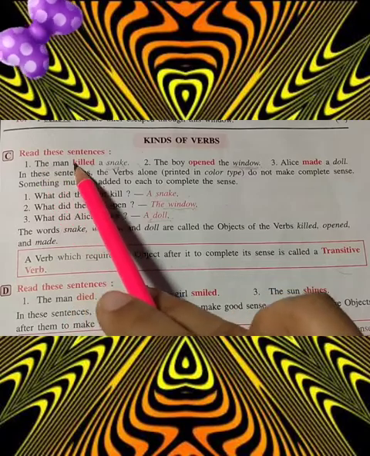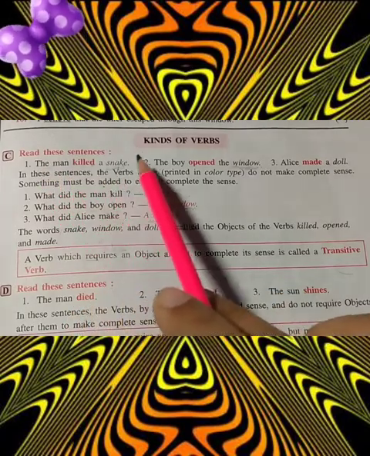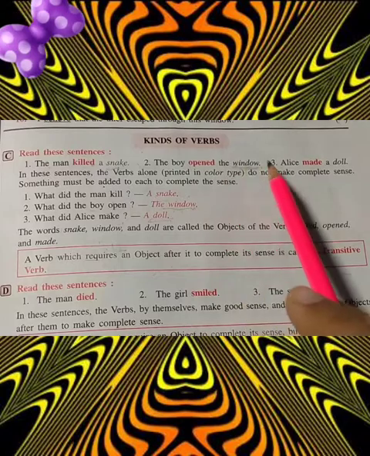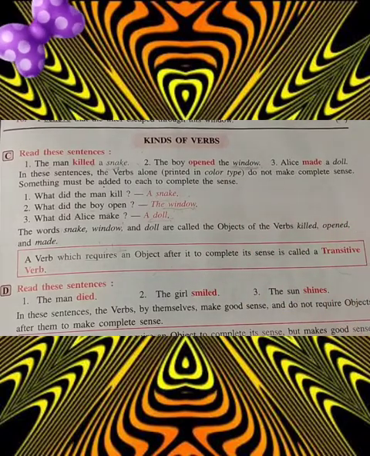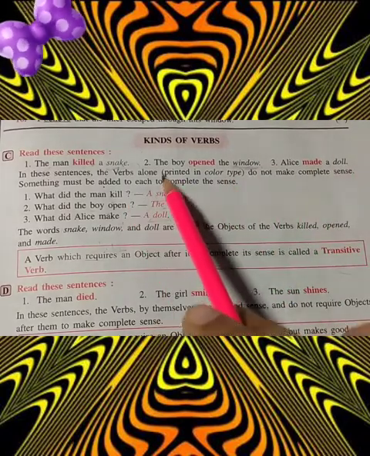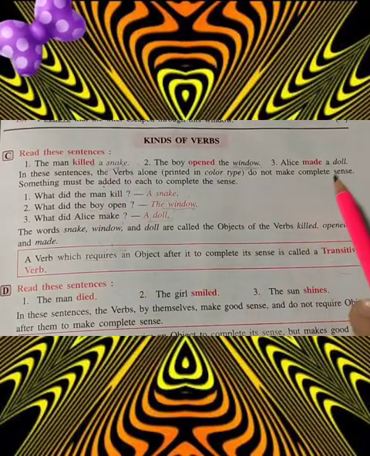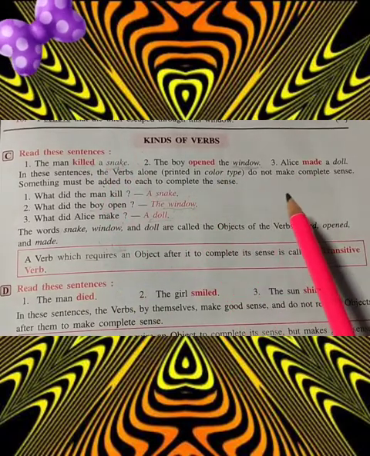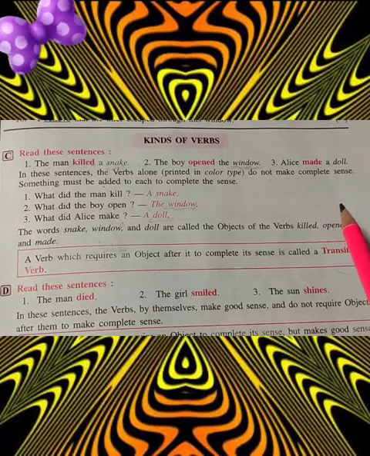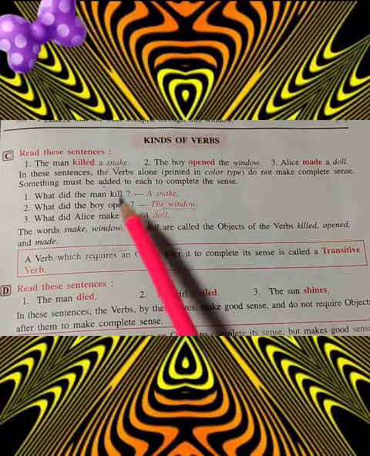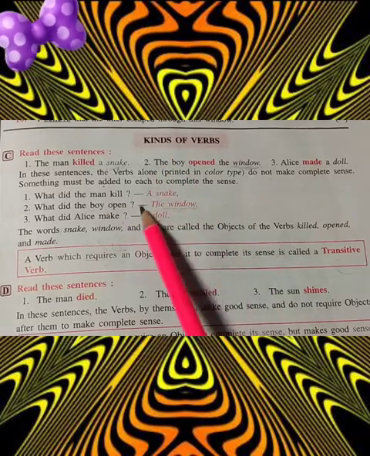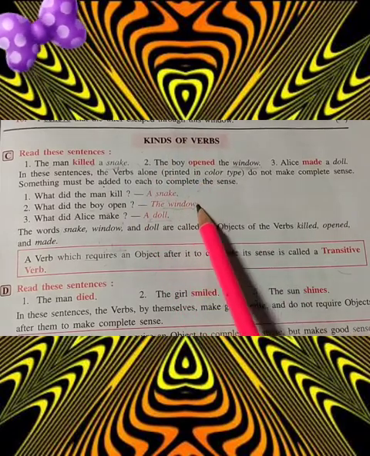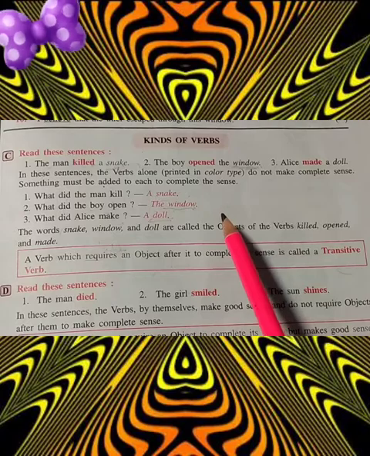First, I will tell you about the transitive verb. So these are the sentences given. The man killed a snake. The boy opened the window. Alice made a doll. If I see the colored words alone, it is not making a complete sentence. No sense, no meaning. When we ask the question with what or whom, if we get the answer, it means it is a transitive verb.